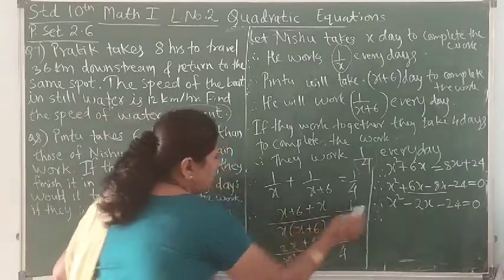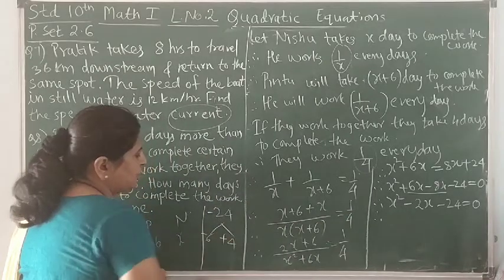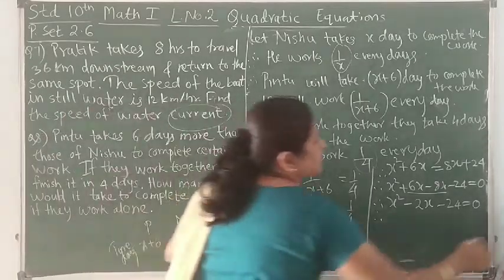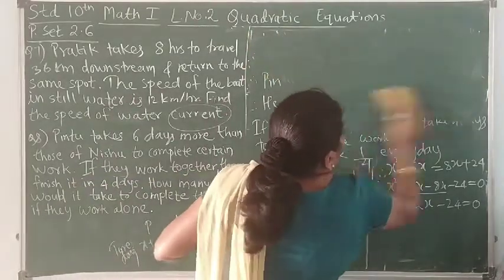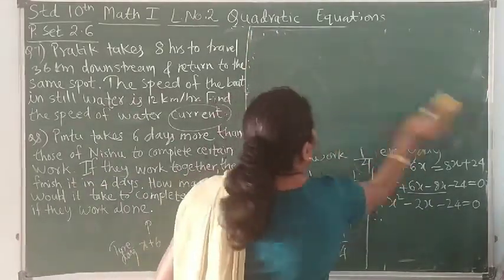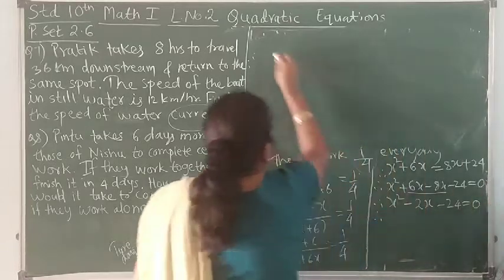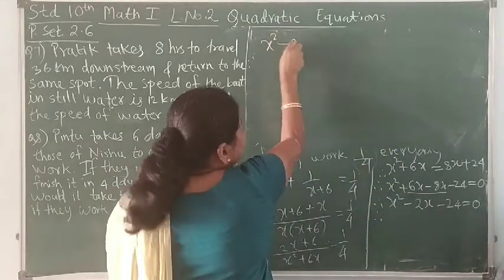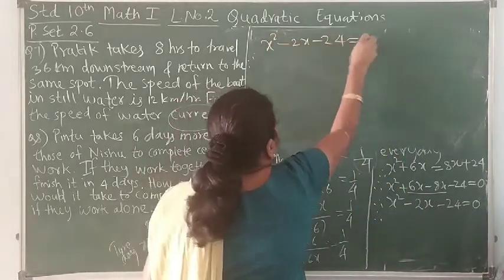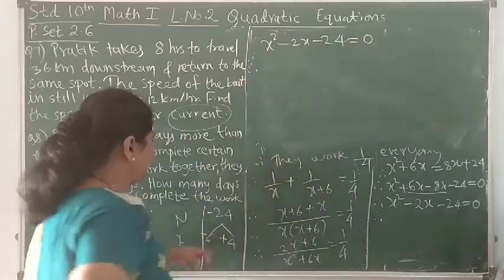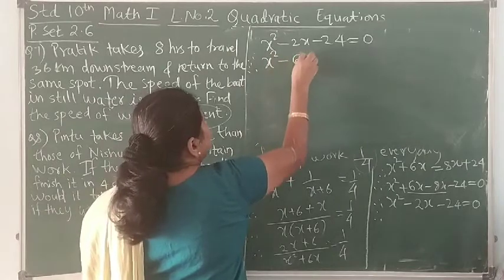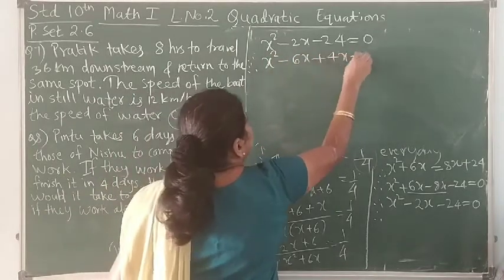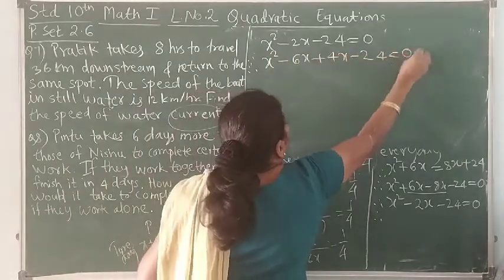Now give the middle term's sign to the bigger and opposite to the smaller. So x square minus 2x minus 24 is equal to 0, and we have thought about the factors minus 6 plus 4. So x square minus 6x plus 4x minus 24 is equal to 0.